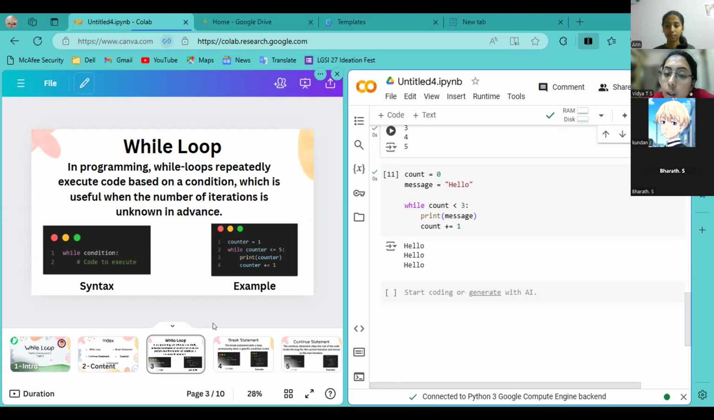If the value equals 3, what will happen? Whether 3 is less than 3? No. 3 is equal to 3, that is correct. But we are checking whether 3 is less than 3. No. So it won't come. That condition is false, so it won't execute anything. You are getting it? Yes, ma'am.